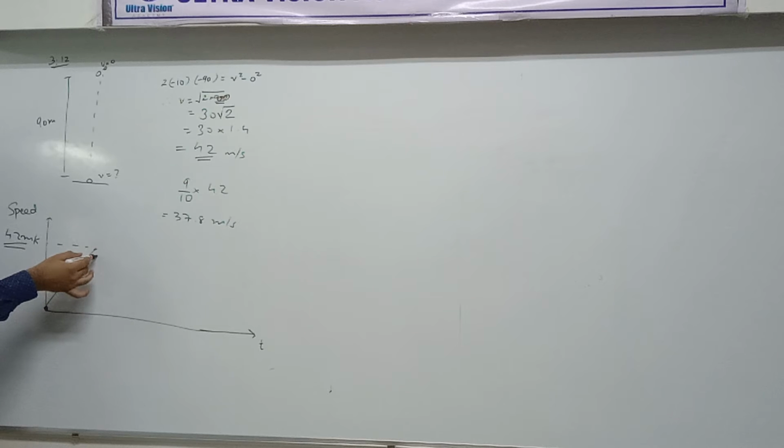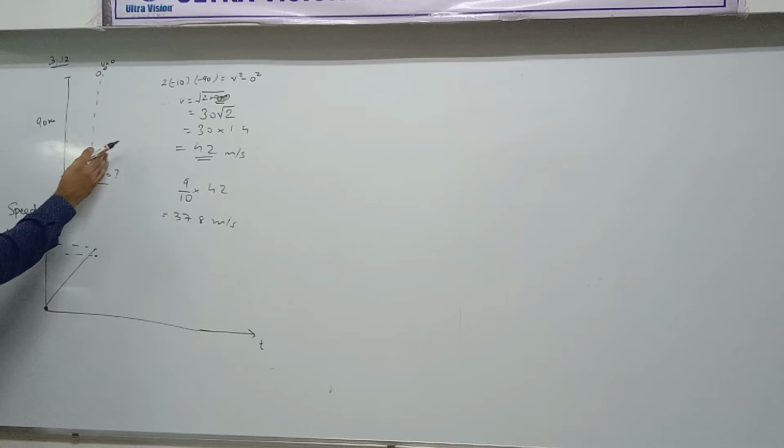Did you understand why? This is 42 and this is 37.8. It will be less. Okay. As it starts to go up with that speed, as it goes up, will speed increase? Yes or no? It will decrease. Stay alert. Is that okay or not? As it goes up, speed will decrease.